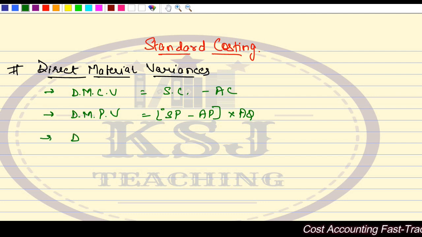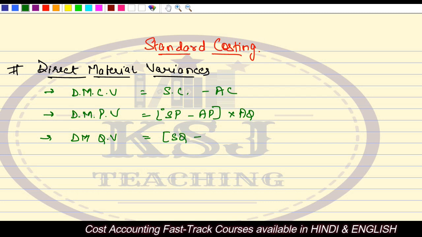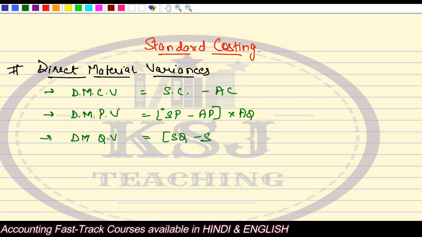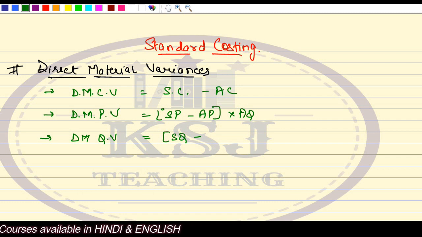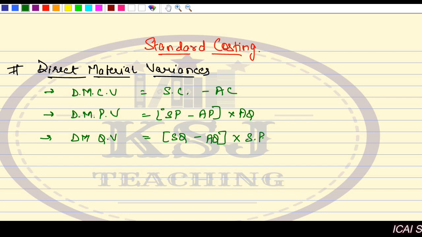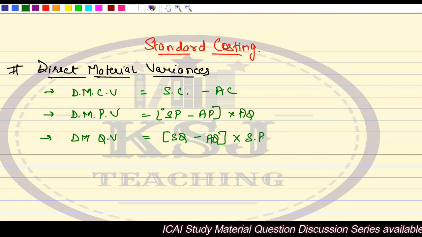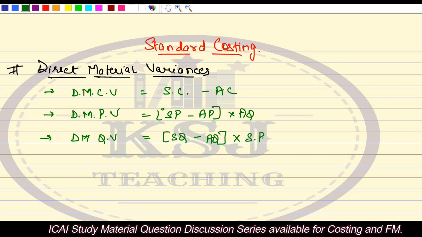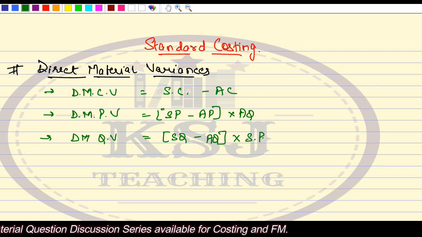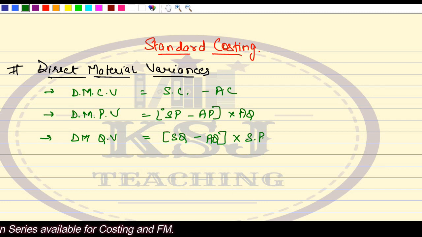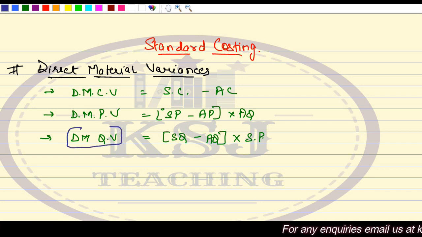Then we discussed direct material quantity variance, which was standard quantity minus actual quantity multiplied by standard price. So this is what we have already discussed, and we have done some practical problems also on this. This is the base. Now in this lecture we are going to do two further variances in the direct material variance only, and these two variances are related to direct material quantity variance.